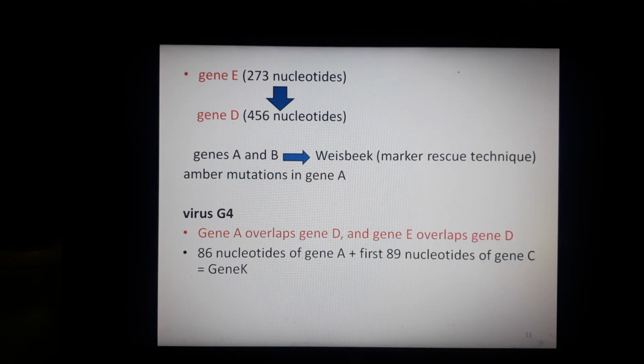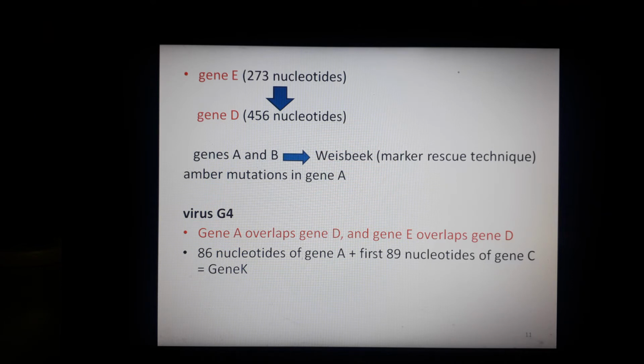Now let's see how gene E overlaps gene D. By determining the amber mutation, which I told you before is a stop codon mutation, UAG, it was found that gene E is 273 nucleotides long, whereas gene D is 456 nucleotides long.